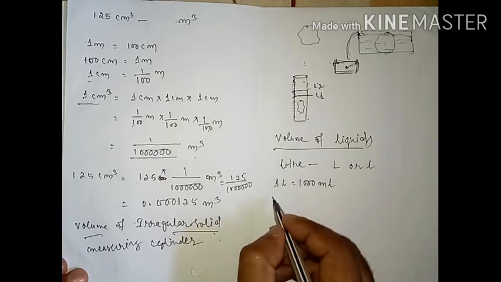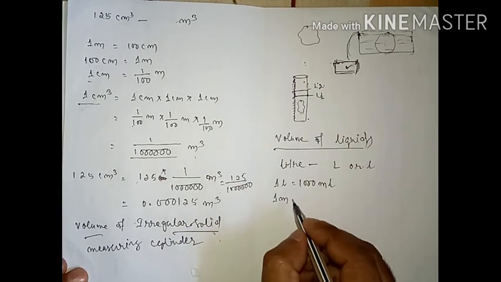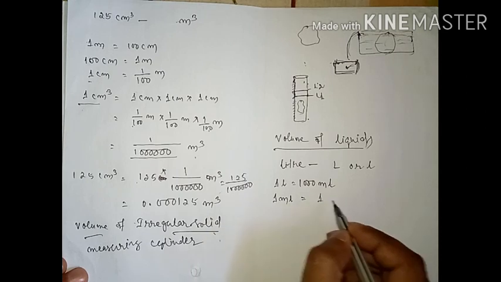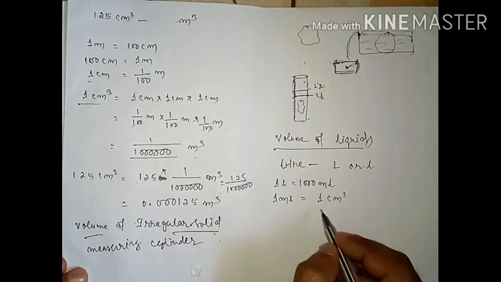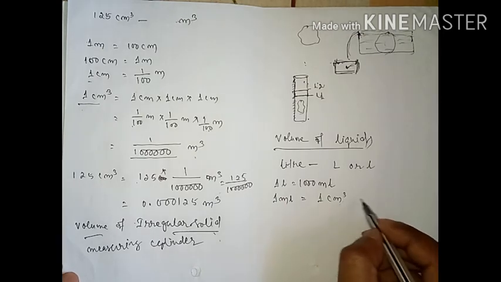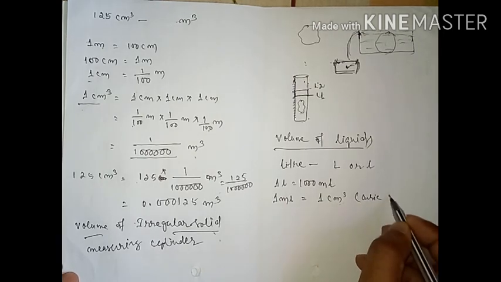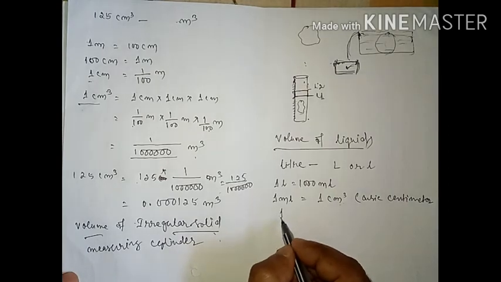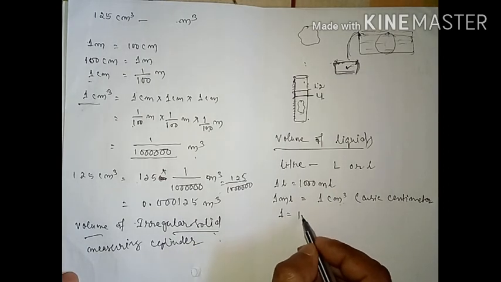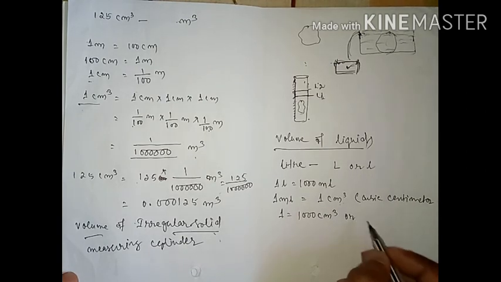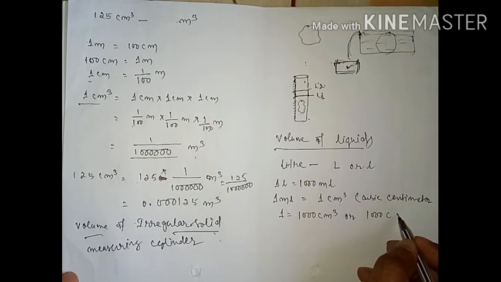Now 1 ml, always keep in mind, is equal to 1 centimeter cube, because this is the unit of volume, or you can write cubic centimeter. Okay, cubic centimeter. And 1 liter is equal to 1000 centimeter cube, or you can write 1000 cc.